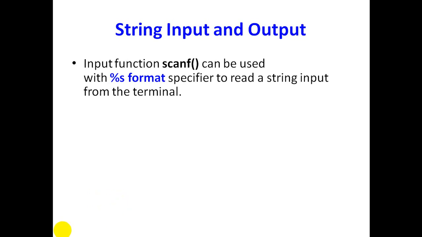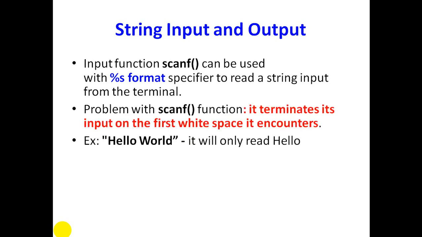Okay, so here in string, the format specifier in scanf is %s. This %s is used as a format specifier to read a string input. But the problem with the scanf function is it terminates the input on the first white space it encounters. Here you can see the example hello world. If we give this as the input, scanf will read only hello. Once it finds a space, it will just ignore the remaining part.